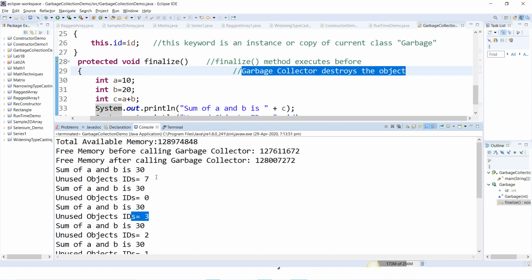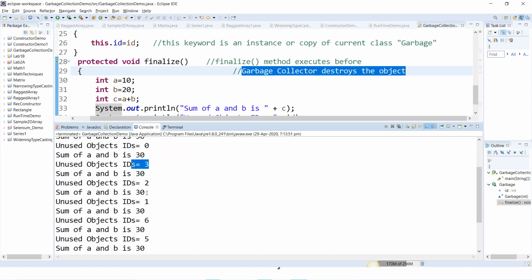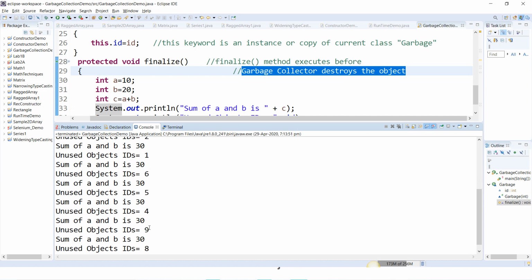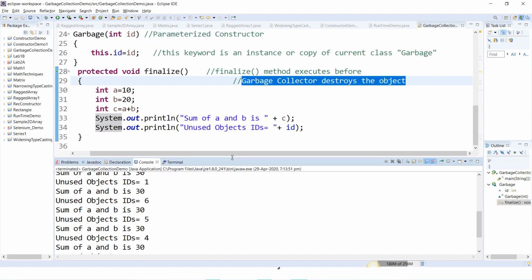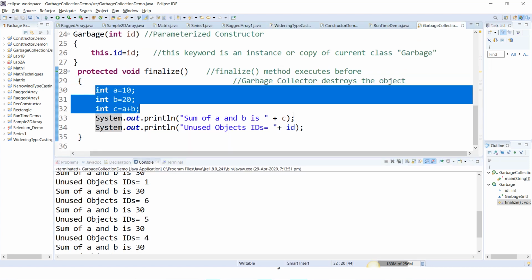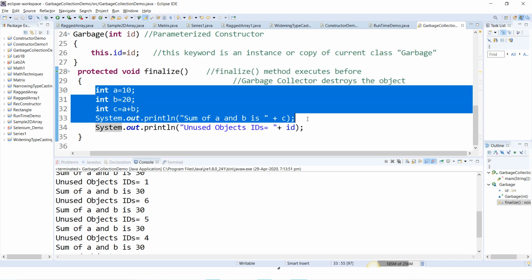So now these objects 7, 0, 2, 1, 6, 5, and 30, that is 4 and 9 and also 8, these objects are destroyed only after performing the addition operation. How many times has it executed this addition operation?